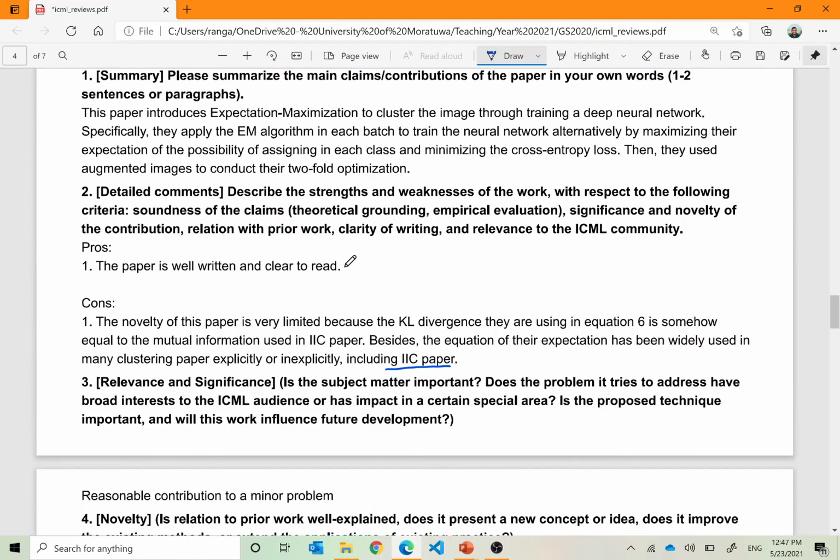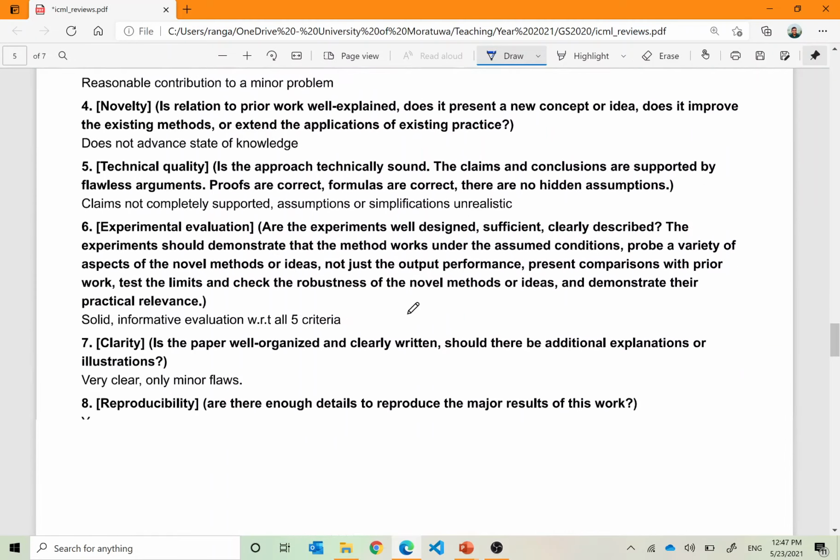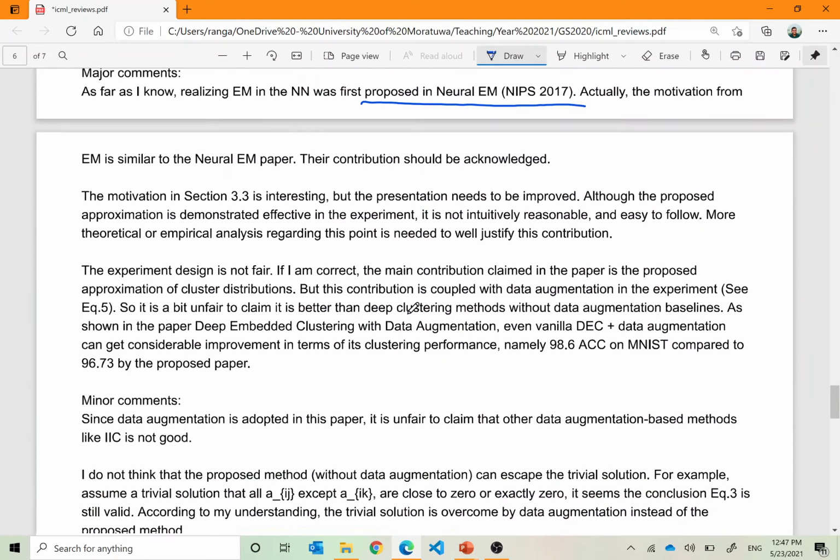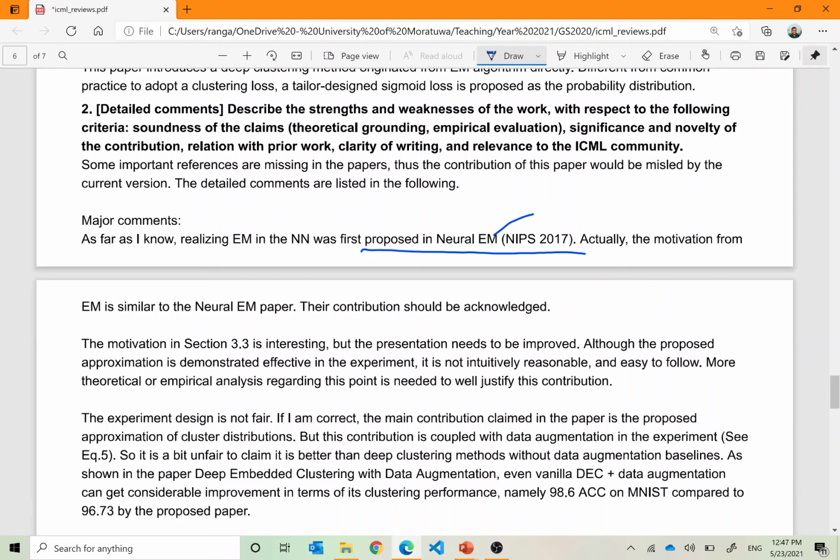And then, okay, the IIC paper, we argued about it. We knew about that paper. And also one more reviewer mentioned this. So then the area chairs in the conference, when they see both these reviewers referring to this paper, they rejected our paper. So you see, when you know your related work, you must properly argue against it.